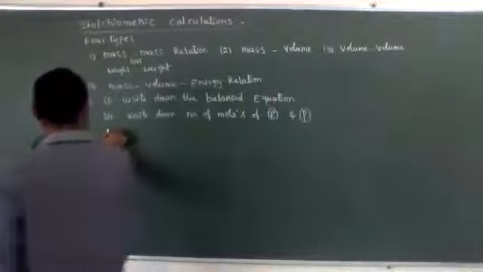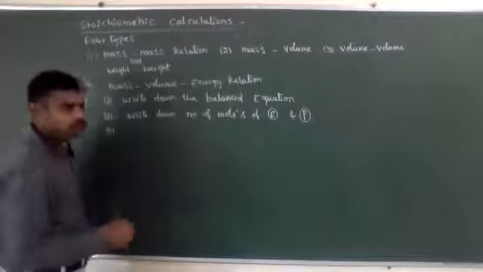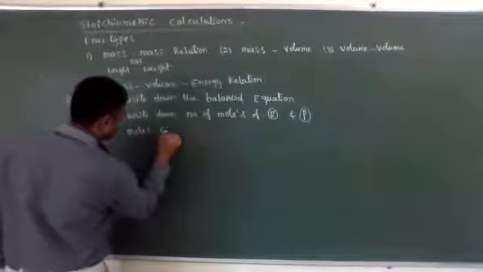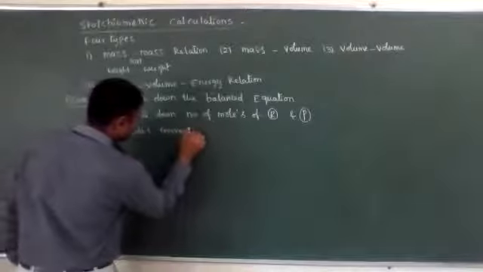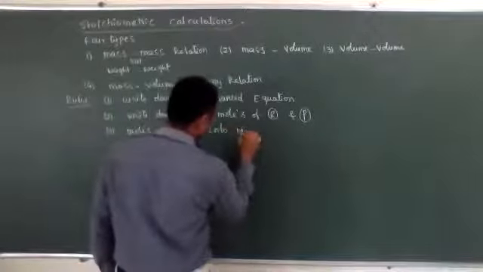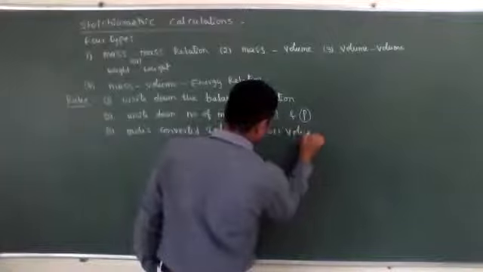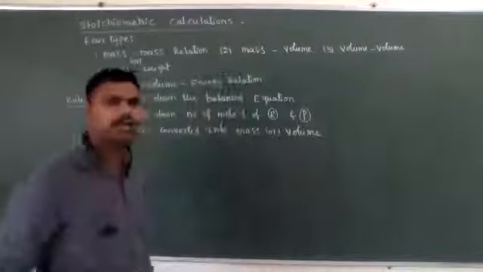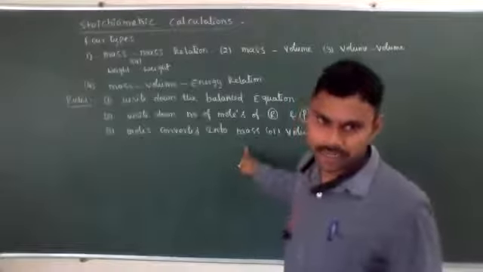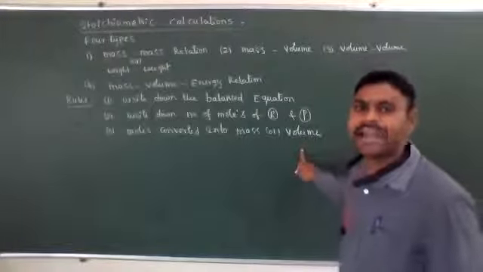Next, the third step: the moles we need to convert into mass or volume, because 1 mole is equal to its gram molecular weight, and 1 mole is equal to 22.4 liters volume at STP.